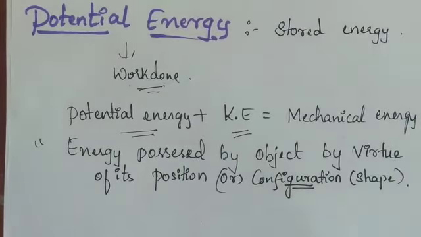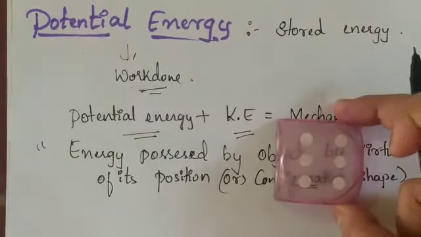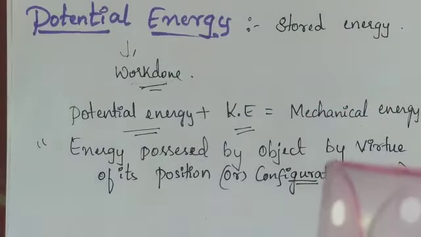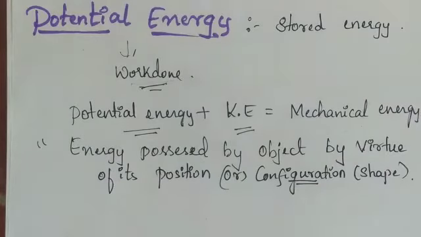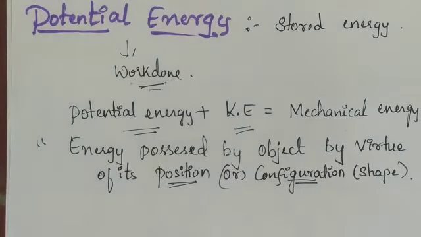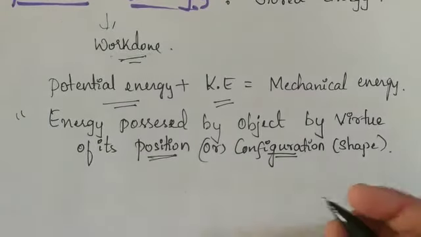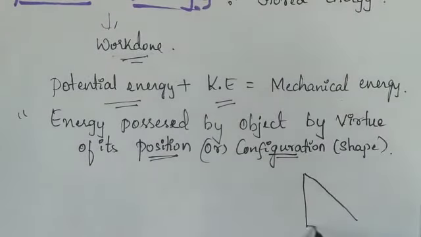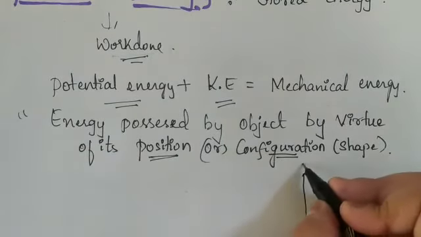By virtue of its position means, as we considered with this object, it has reached a certain height, isn't it? That is called the position here. That is the example for position. Similar to this, I will consider another example so that you will understand. Consider a certain peak. You have kept a ball here.